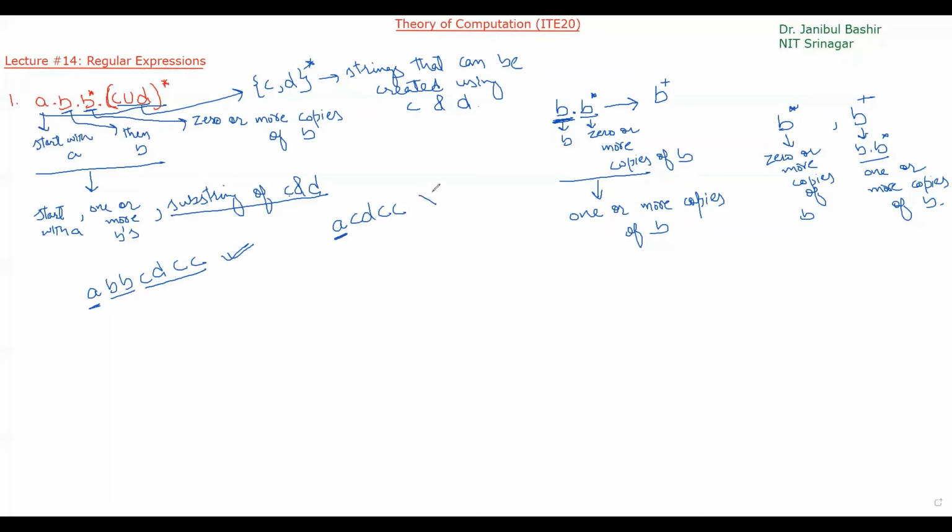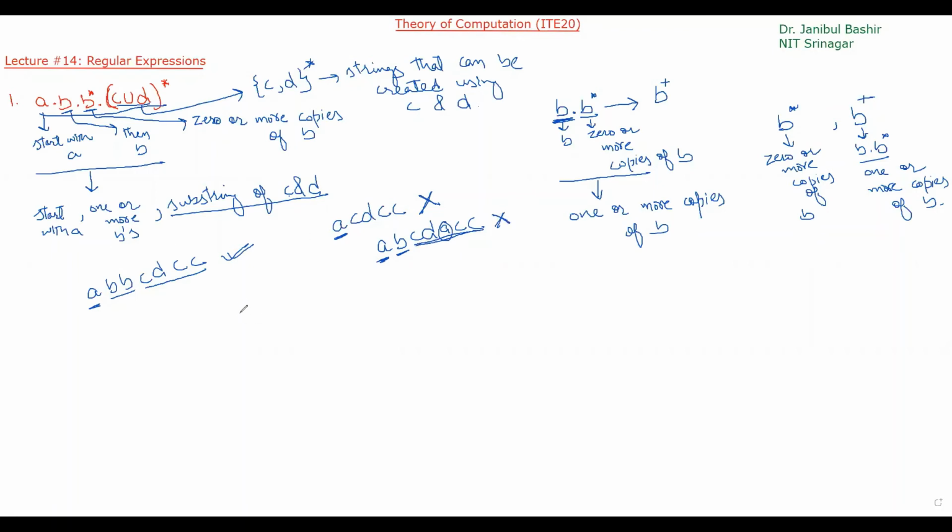So this string does not belong to this regular expression. Now another one. It starts with A, yes, has one or more B's, yes, and we should have a substring of C and D, but this substring contains A also. So this does not belong to this language.